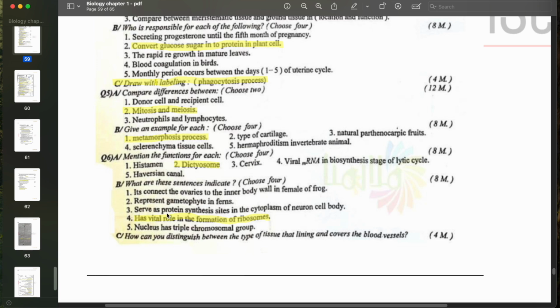And question 6b, it says, what do these sentences indicate? It has a vital role in the formation of ribosomes. What is it? It's, of course, the nucleolus.